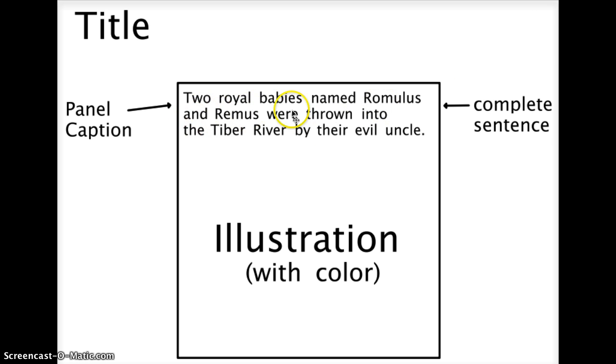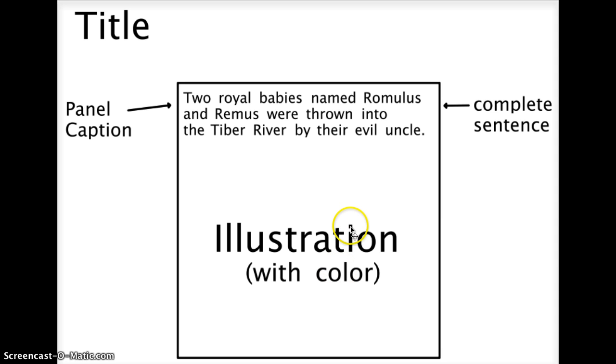And then here, you're going to either in the square or above it or below it, write a caption for your illustration. For instance, this panel caption, the first one: 2 royal babies named Romulus and Remus were thrown into the Tiber River by their evil uncle. I want you to write in complete sentences and use proper grammar. Now here you can do your illustration. You can draw the 2 babies being thrown in the river. Use color. You may use the colored pencils.